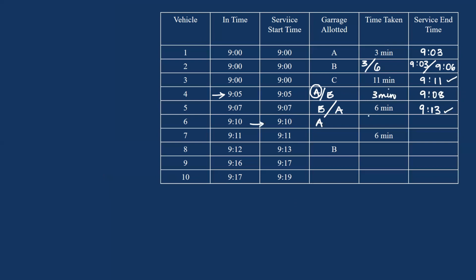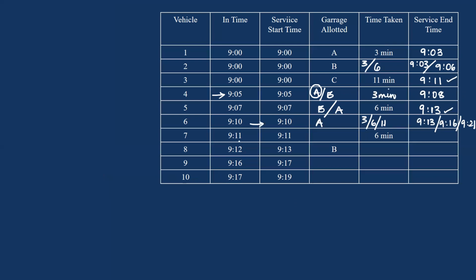Clear? Now if I consider this time as the service time as 3 minutes, the service time could be either 3 or 6 or 11. If this is 3, this will be free by 9:13. If this is 6 minutes, this will be free by 9:16, and if this is 11 minutes, 9:21. We do not know what type of service was offered to vehicle number 6.